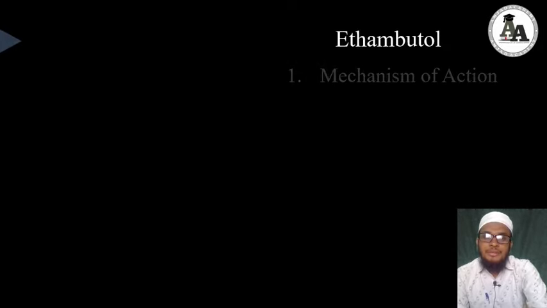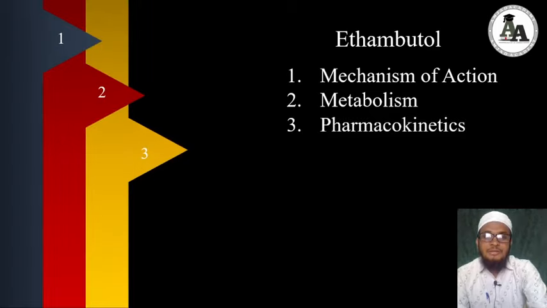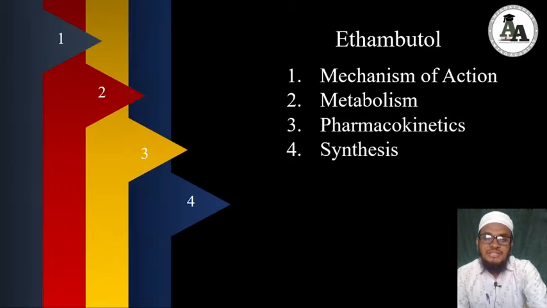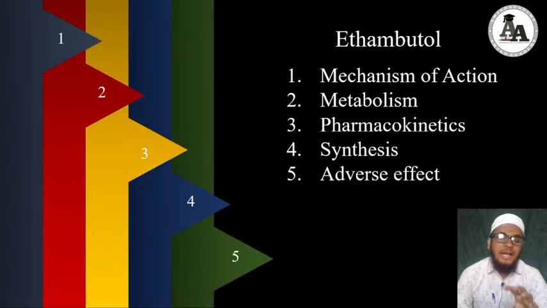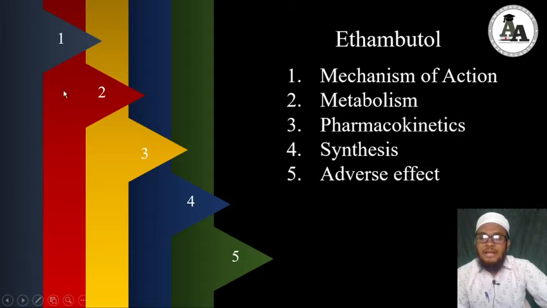The third part is of ethambutol: the mechanism of its action, the metabolism, pharmacokinetics, synthesis and adverse effect. I have summarized it in some points like mechanism of action, metabolism, pharmacokinetics, synthesis and its adverse effect. So we will go one by one towards each and every one. Firstly, we will see the mechanism.